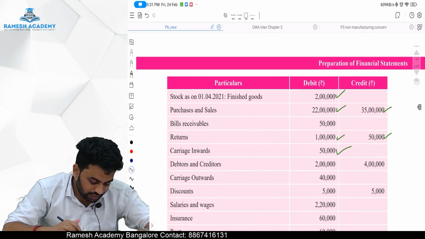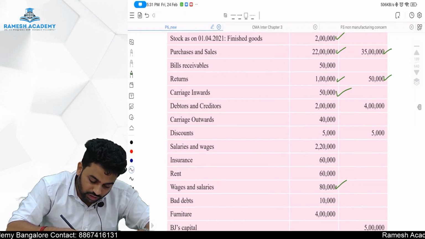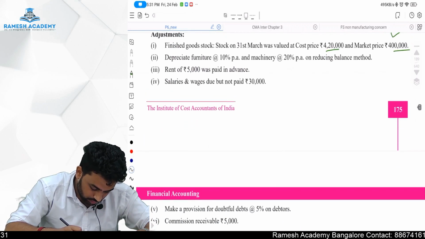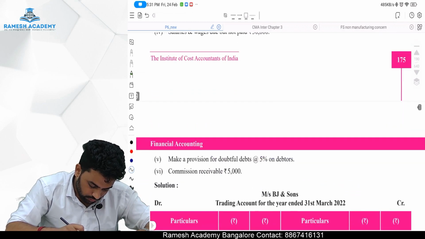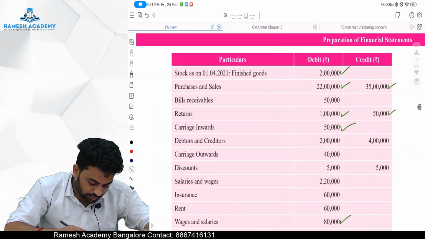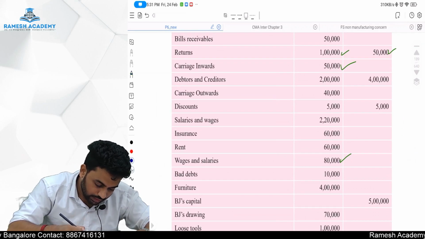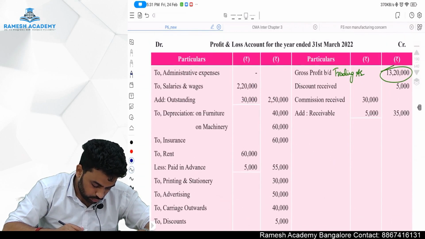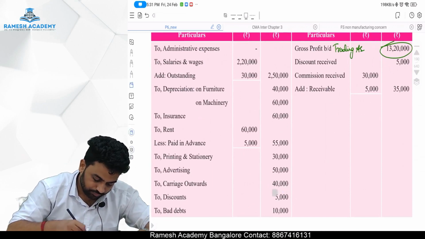Bills receivable, of course, it's a balance sheet item. Returns is done. Debtors and creditors, balance sheet item. Carriage outward is there. So to carriage outward 40,000, but I think there should be some adjustments, right? No adjustments? Then where I saw there are some adjustments? Okay, rent, there is an adjustment. Fine. So carriage outward, directly we will write it as to carriage outward 40,000 rupees. This I am ticking in blue, P&L items. Okay, sir, done.